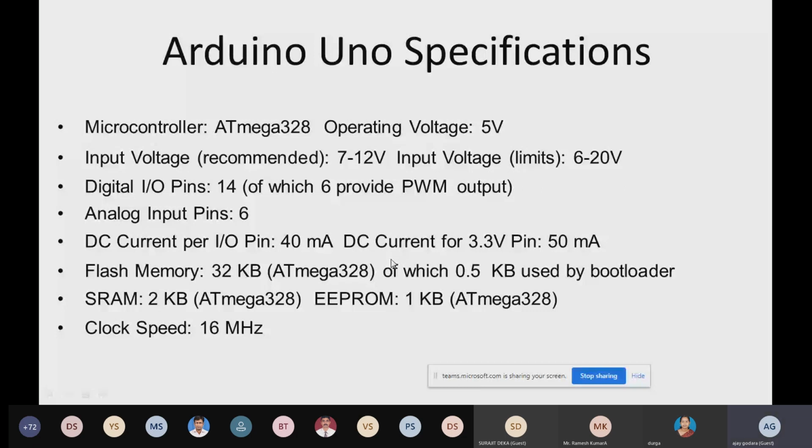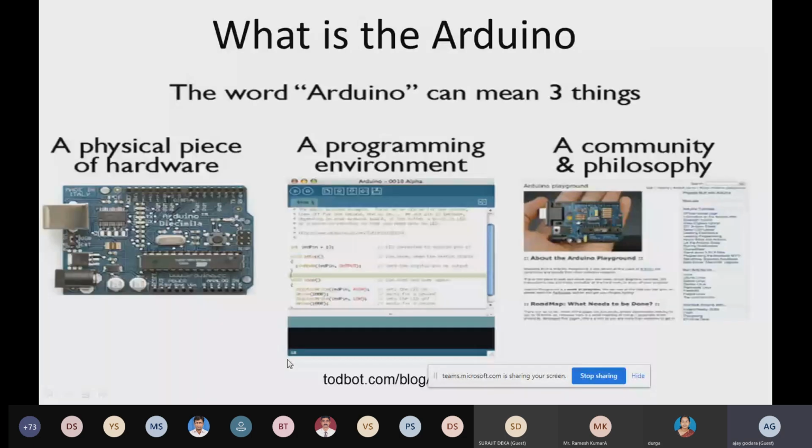So these are flash memory, RAM, clock speed. When we talk about Arduino, in the Arduino world there are 3 things. First is the physical hardware, that is the Arduino Uno hardware board. Then the programming interface, that is the programming environment, the software, whose name is Arduino IDE.